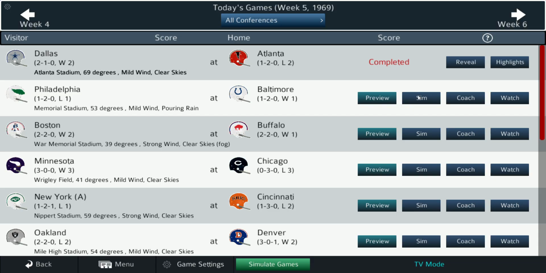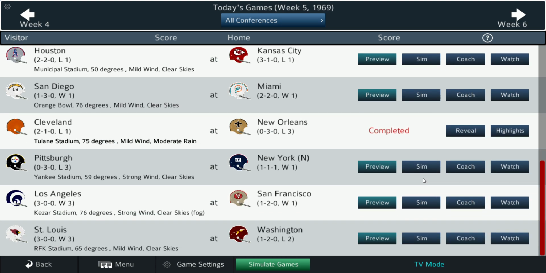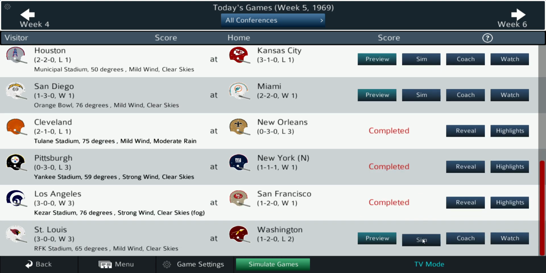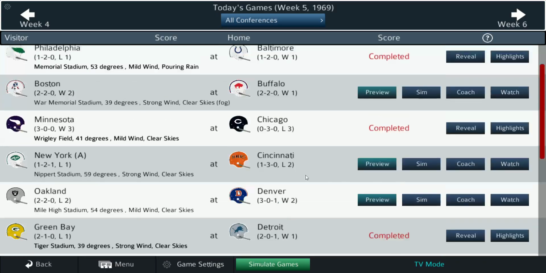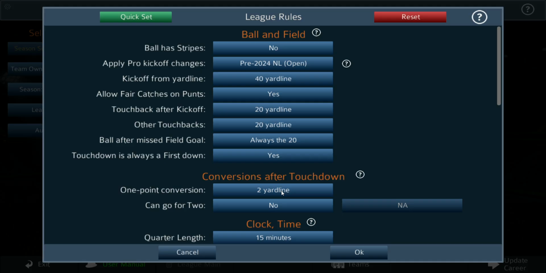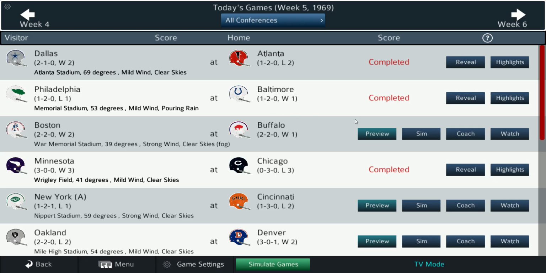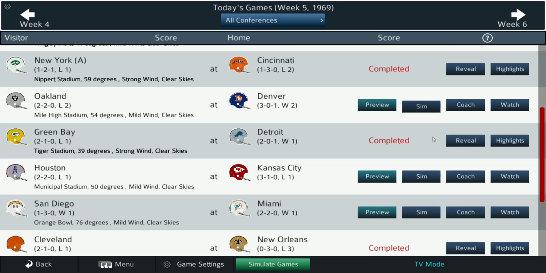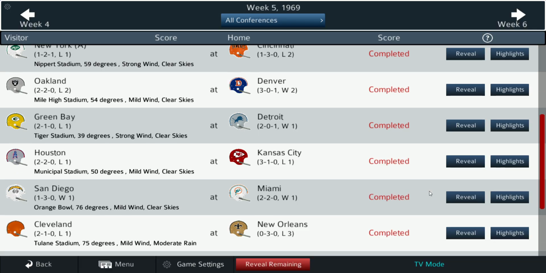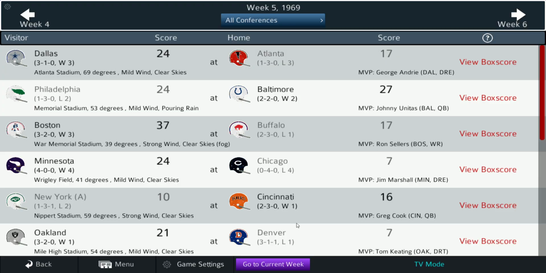Okay, so send that one, send that one. Boom, boom, boom, boom, boom. That's all the NFL games. Let's go back here to the career editor, change the rules to yes, 2-point conversion. Go back and do the AFL games. I think that's everything. Let's reveal those.